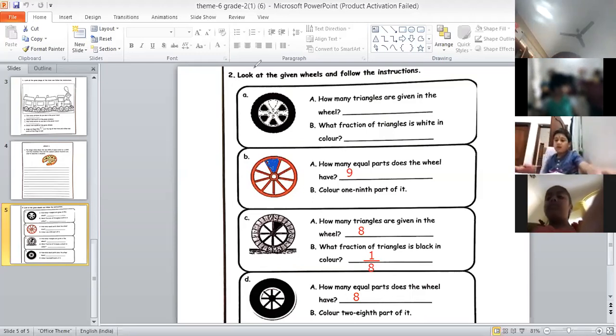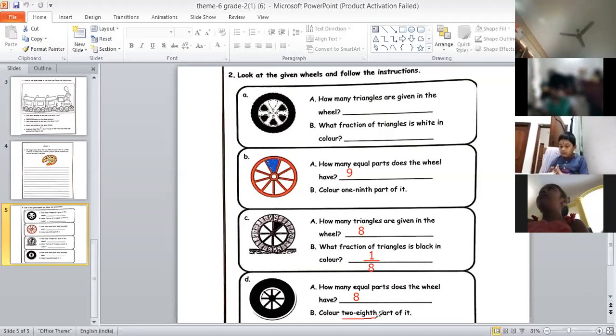Now, what do you mean by 2/8 part? Out of 8, how many will you color? 2, ma'am. Very good. Yes, children. They said color 2/8 part of it. This means out of 8, you will be coloring any 2 parts of it. So let's color any 2 parts of it.